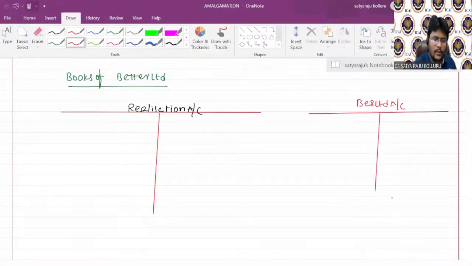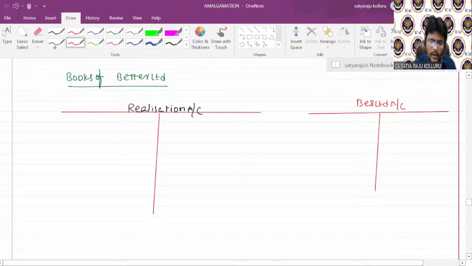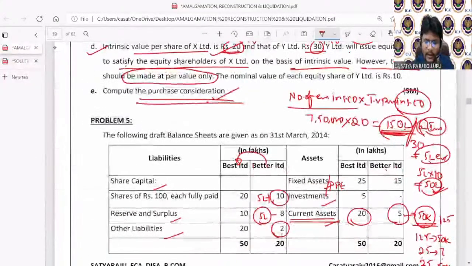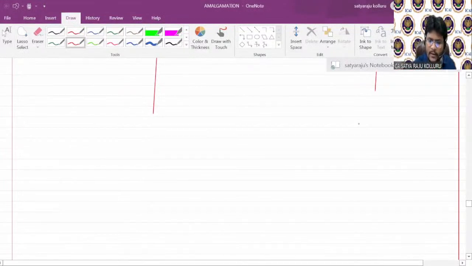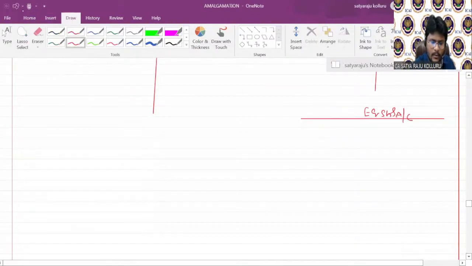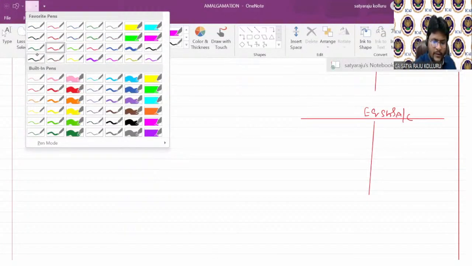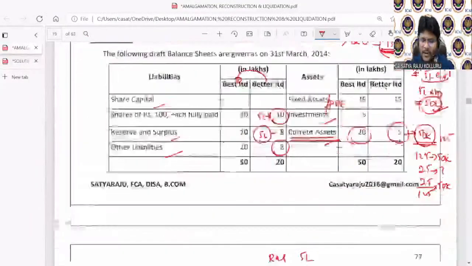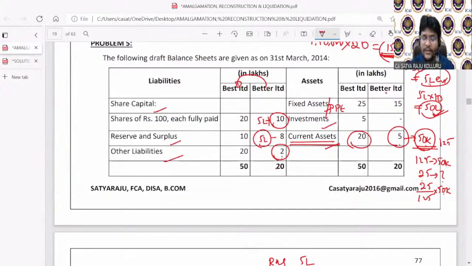Next, the equity shareholders account also you need to open. There are no preference shareholders; only equity shares are there. Here I'm opening the equity shareholders account. Then you can start closing the ledgers. Step number 1, dismantling of balance sheet. Please all of you consider, now the balance sheet will become Better Limited. Share capital is 15 lakhs. Reserves and surplus is 3 lakhs. After the inclusion of 5 lakhs, it becomes 15 lakhs. After a decrease of 5 lakhs from reserves and surplus, it becomes 3 lakhs. Please remember this point, all of you.